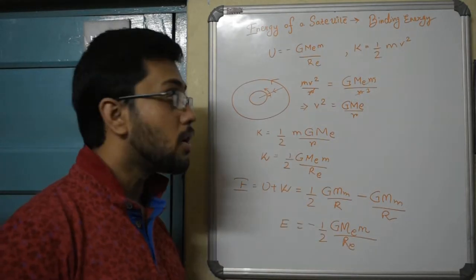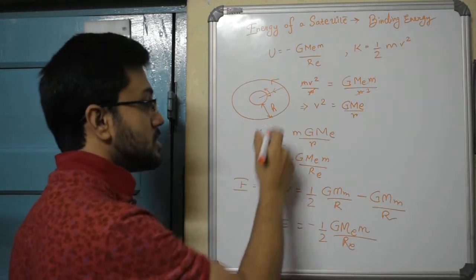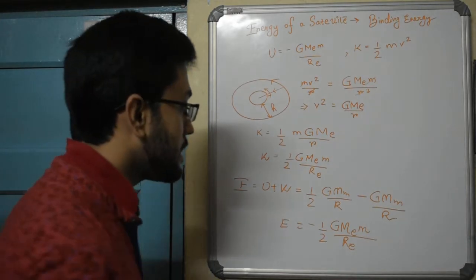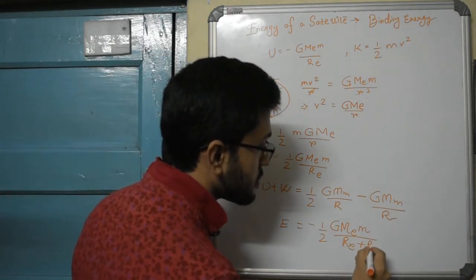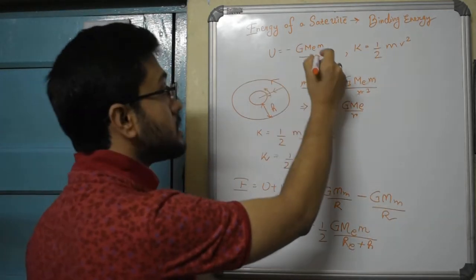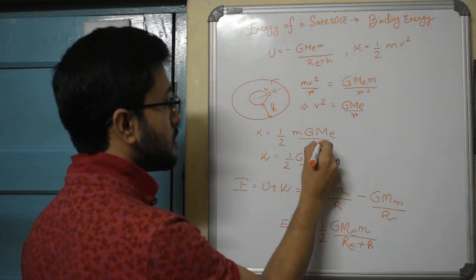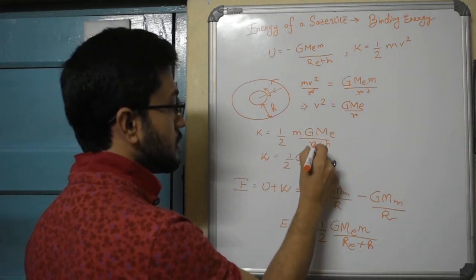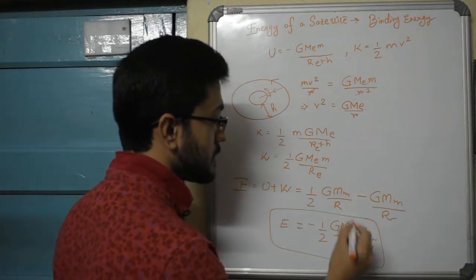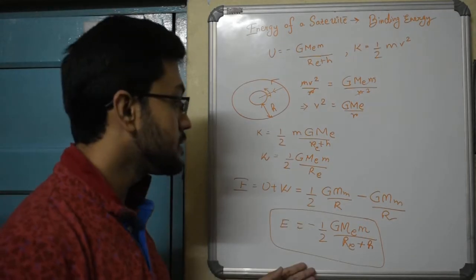And if it is orbiting at a substantial height, that is at a much greater distance, such that h is now comparable to the radius of earth and we cannot neglect it anymore, then we will simply use Re plus h in this formula, because then in place of potential energy we will use Re plus h as well, and in place of kinetic energy also we will use Re plus h. As a result, in the final form also we will have Re plus h. So the total energy of a satellite, the sum of potential and kinetic, is negative.